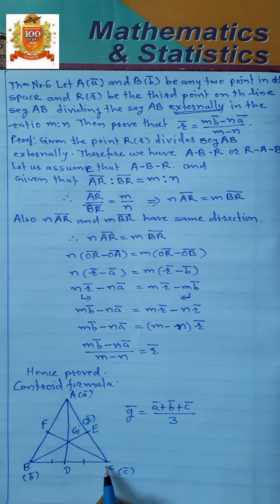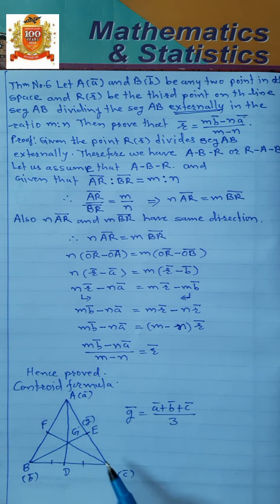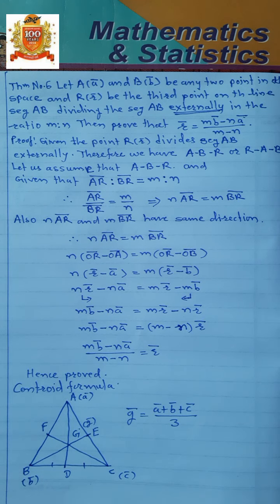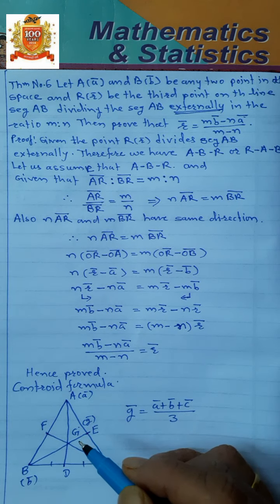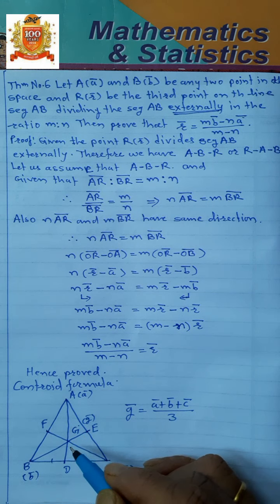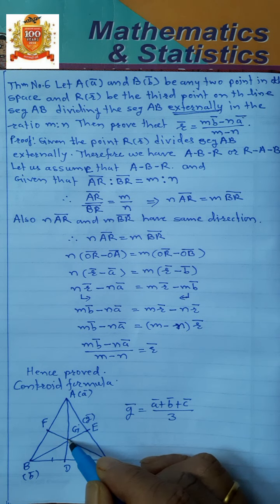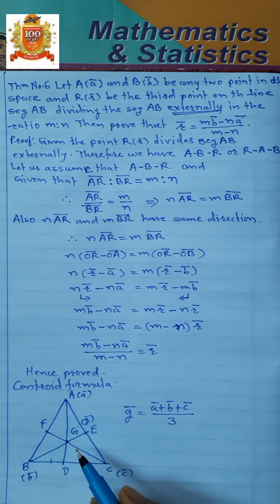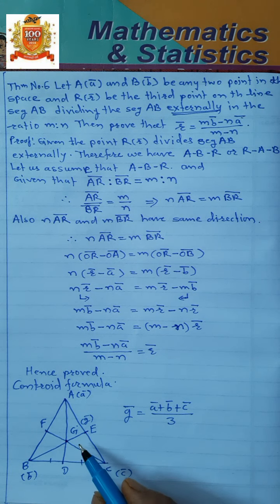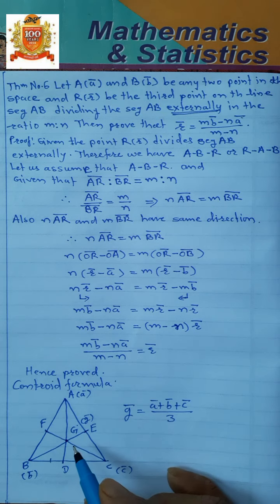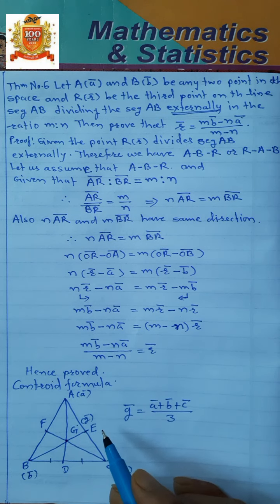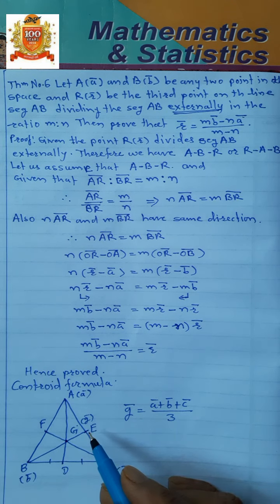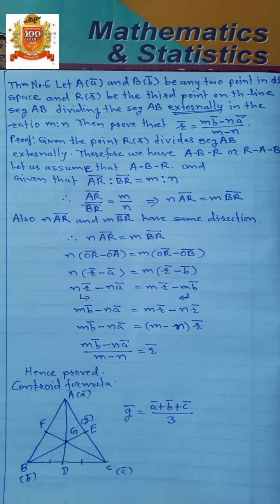D is the midpoint of BC, E is the midpoint of AC, and F is the midpoint of AB. Then these medians intersect at a common point G. That point G is called the centroid of triangle ABC, which is denoted by capital G, and the position vector of point G is small g bar.